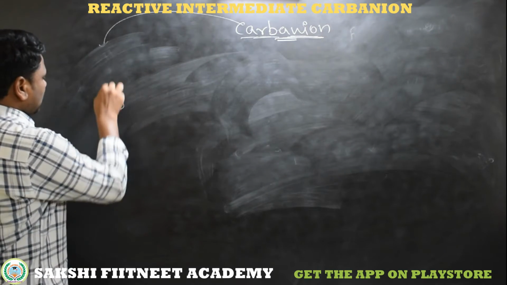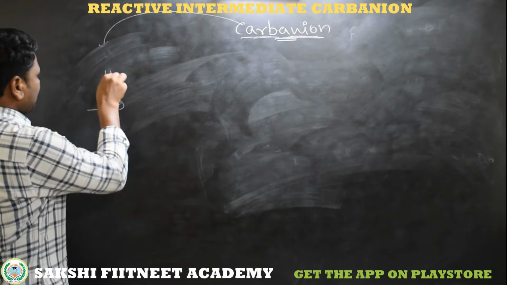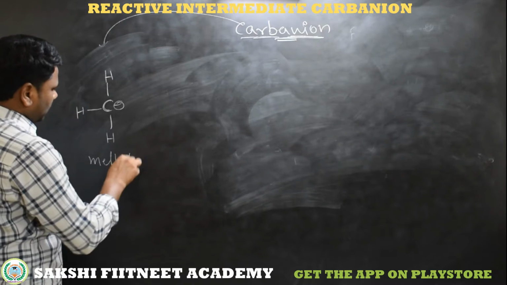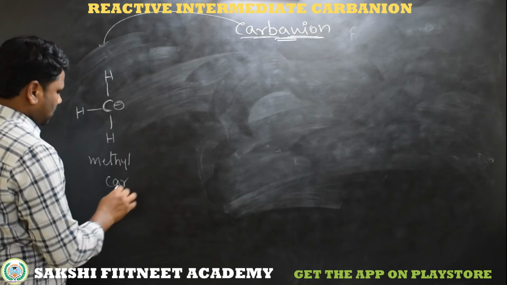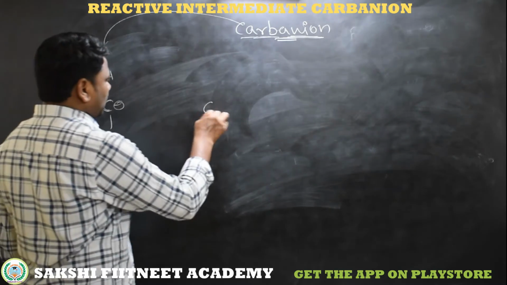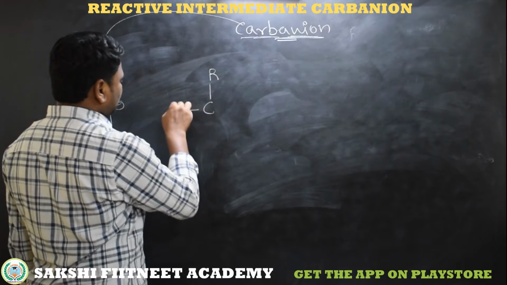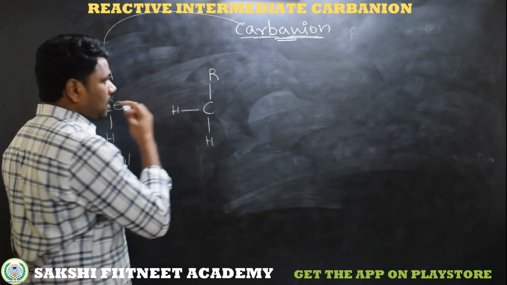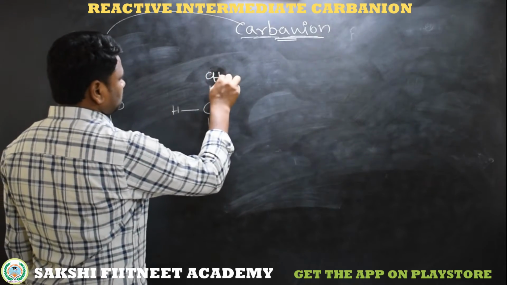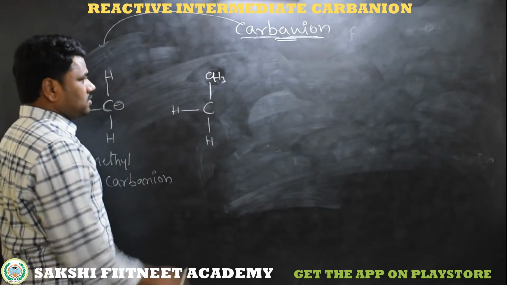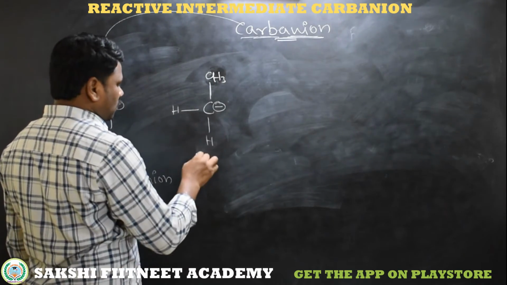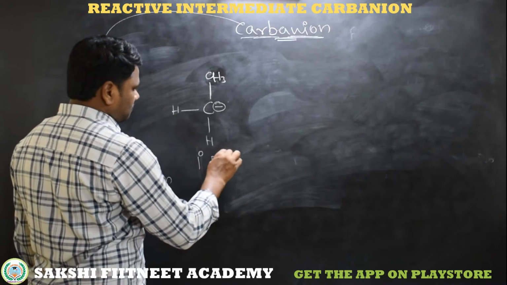Now a negatively charged carbon having only hydrogens is called a methyl carbanion, only a single carbon, methyl carbanion. A carbon having one alkyl group and two hydrogens. One alkyl group means an organic group, so simply I am taking a CH3, instead of representing R, as the alkyl group, and these two are hydrogens. The carbon with a negative charge is called a primary carbanion.